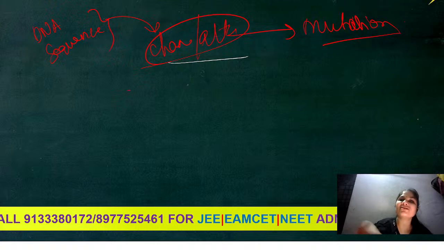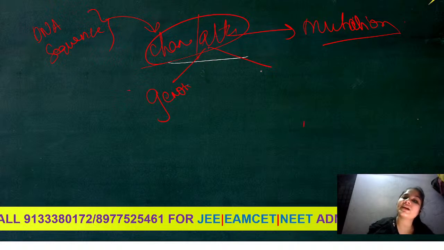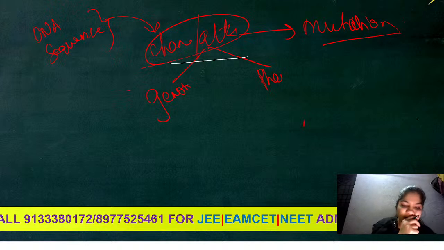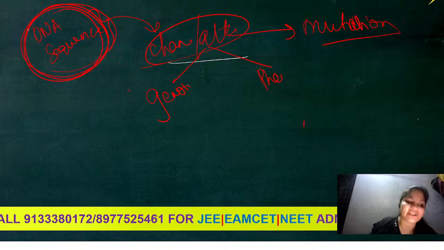Because of this mutation, it can affect us genotypically and phenotypically, means with the physical appearance also, and with genetic disorders also. Now, how can this DNA sequence get changed?